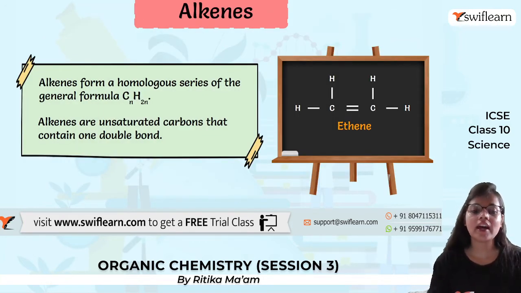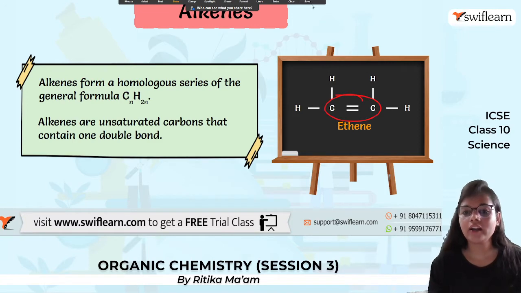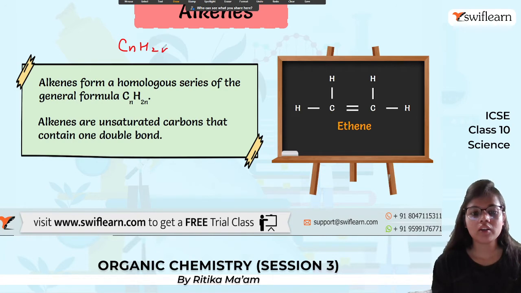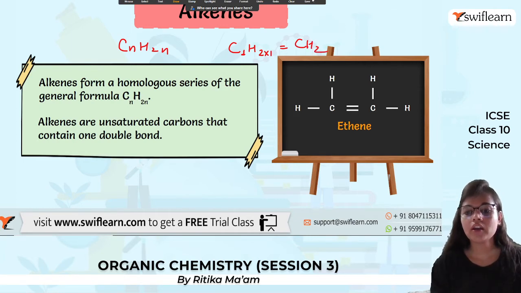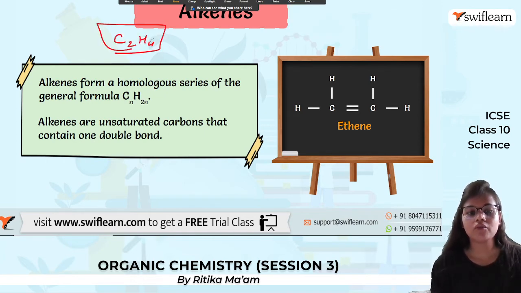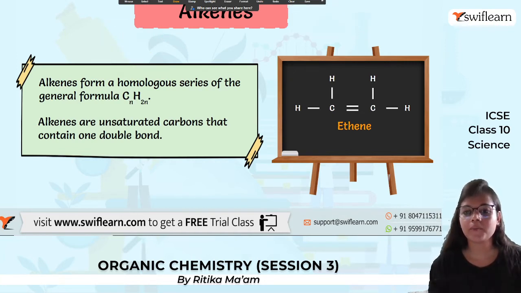Alkenes have the general formula CnH2n, and these are unsaturated hydrocarbons because they contain one double bond. Now CnH2n means what? If there is one carbon atom, hydrogen will be 2 into 1 equals 2, so CH2. I'm sorry, if there are two carbon atoms, it will be C2H4. So we will be having a carbon-carbon double bond, and then hydrogen accordingly.